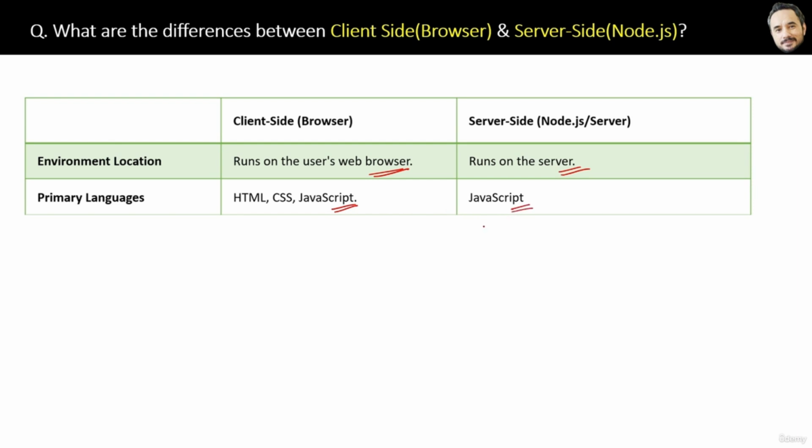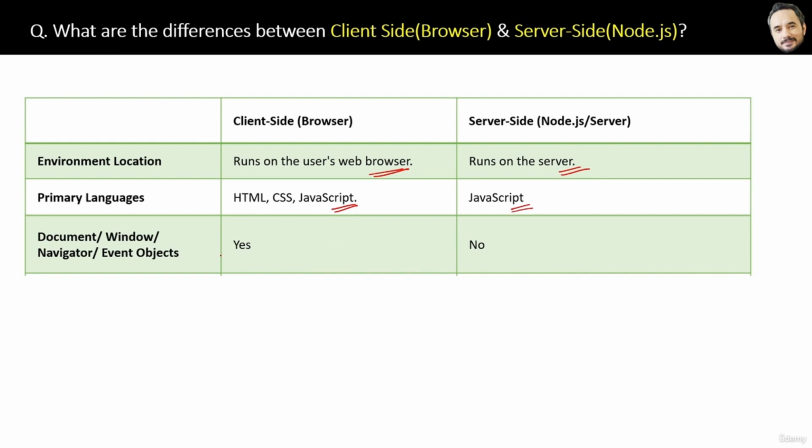Next difference is that document, window, navigator, and event objects are present in the browser, but they are not there in Node. For example, document.getElementById, that kind of thing you cannot do in Node, because Node.js of course does not need direct interaction with the UI, right?